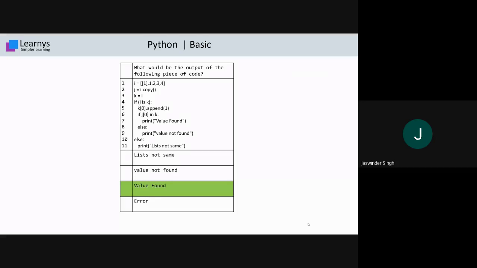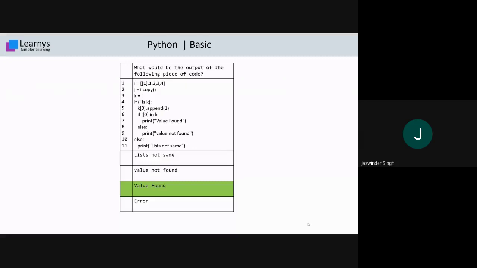At statement number one, you have one list having one embedded list, that is 1, and again 1, 2, 3, 4. It means a list with an embedded list, contained by a variable i. At statement 2, you just copy it. You use a copy function and make a copy of that list to j. After that, you create a new variable k equal to i, and k is pointing to i.